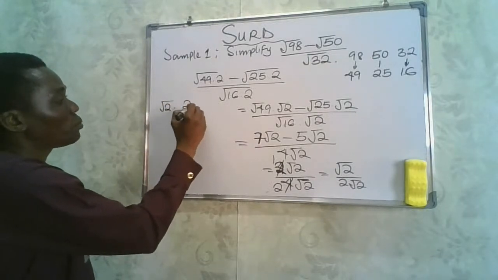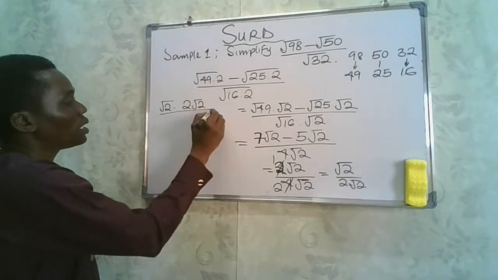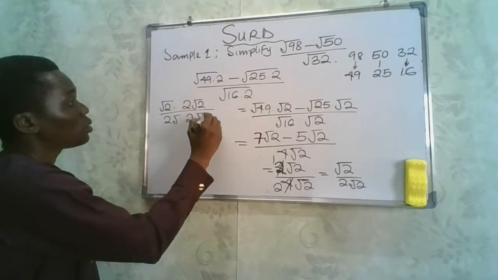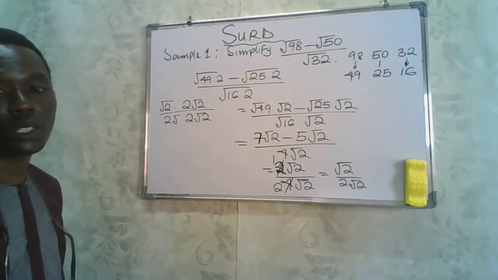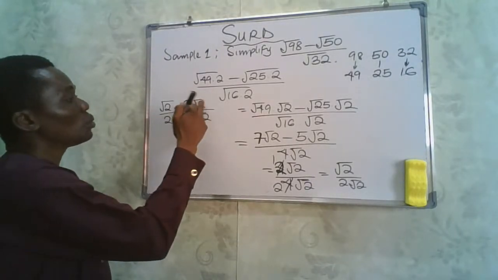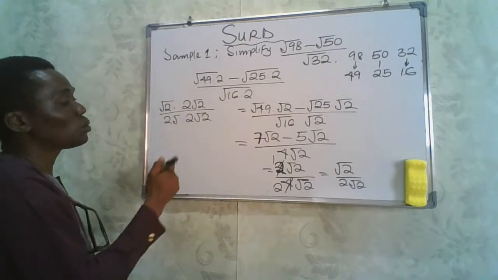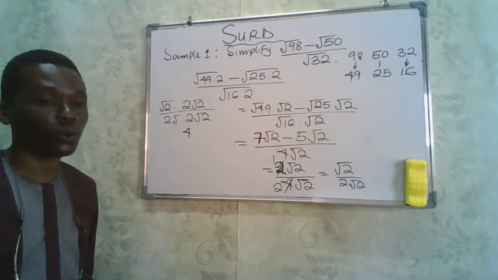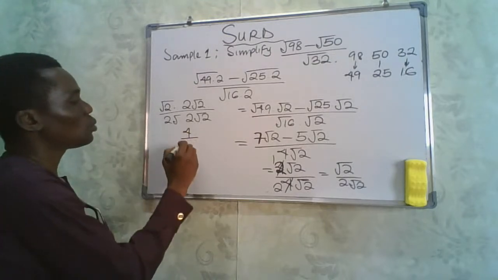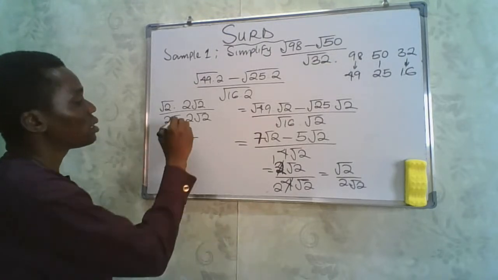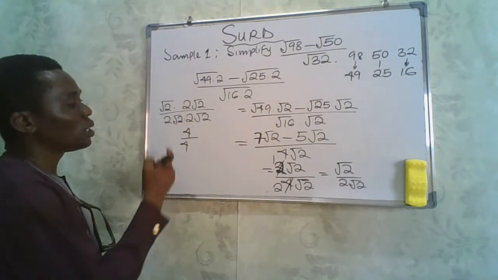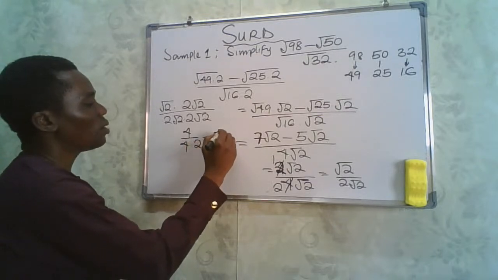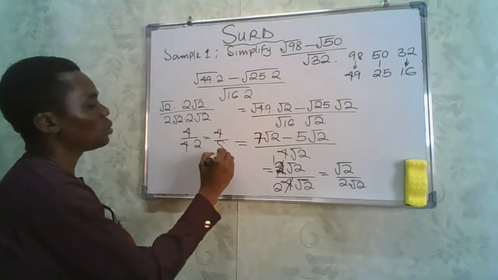I will multiply this by 2 root 2 divided by 2 root 2. Since these two have the same root, remember, root 2 times root 2 will give us 2. So the upper part will give us what? 4, right? 2 times 2 will give us 4. And then we'll have root 2 times root 2 will give us what? 2. So we'll have 4 divided by 4 times 2 is 8.